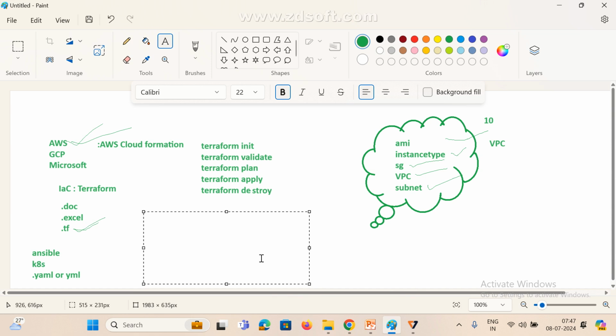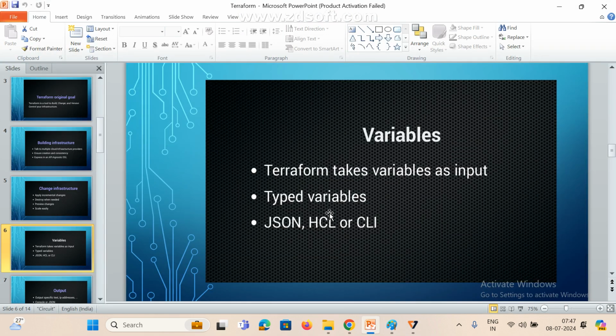So for example, this is the name. Name equal to, I am giving some name, DevOps. This is the key, and this is the value, and every time this is a constant. Right now I passed it. If we want to pass it at runtime, we need to know how to declare a variable and how to call it. In the same way, in Terraform also we can declare variables, and these are the input, to take input and execute. We can call it in CLI mode, or HCL, or JSON format. There are different types of variables available, and we can use those variables also.